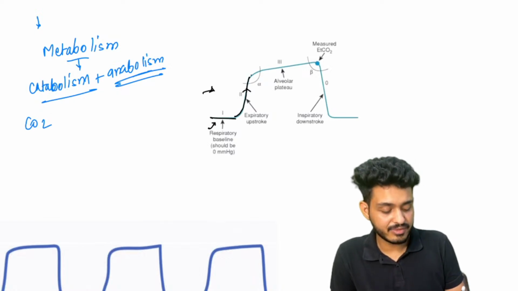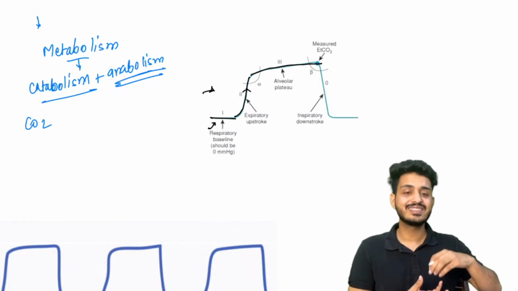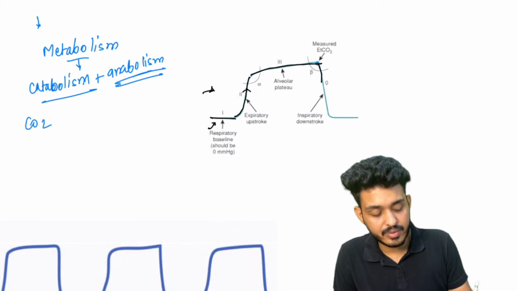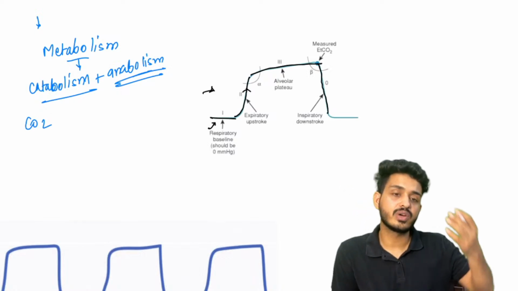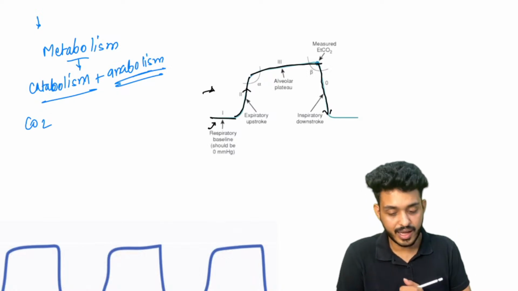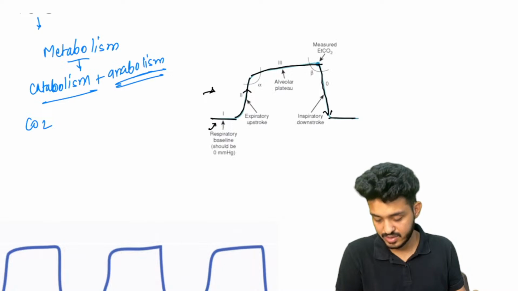Now it will be showing phase 3. That is the time when the gases are in the alveoli, that means mixing is happening, right? And then we will inspire. Because of inspiration, the levels of CO2 will again go down. Okay, so those are the three things. Is it fine?